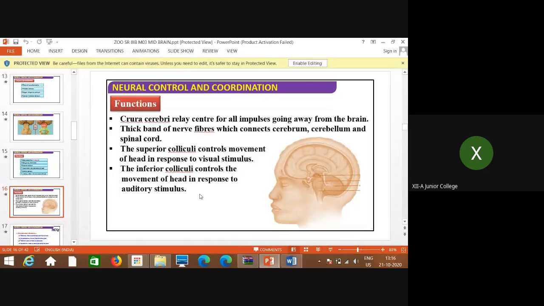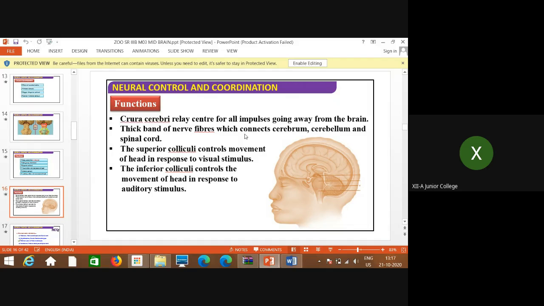Now try to understand, don't get confused here. Cerebrum is the part of what? Forebrain. Cerebellum is the part of hindbrain, which continues into the spinal cord, right? So the crura cerebri, present on the front side, that means ventrally, is nothing but a thick band of nerve fibers which connects cerebrum, cerebellum and spinal cord.